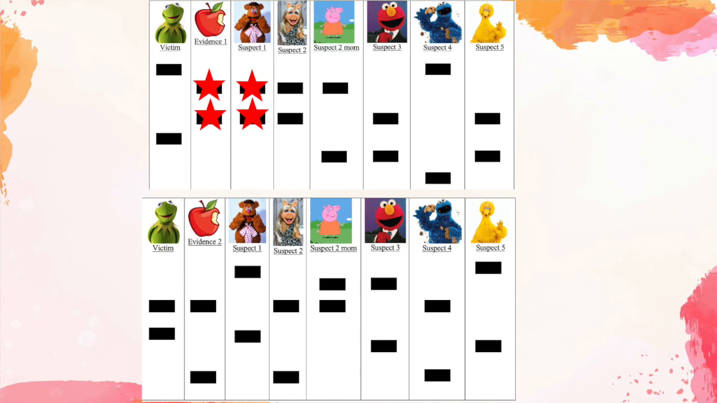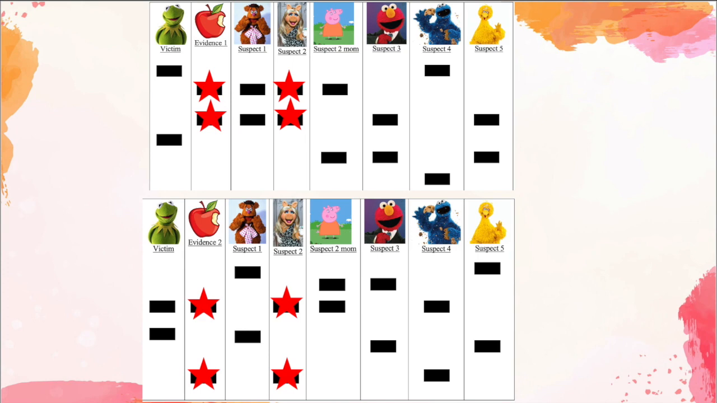Next up is Fozzie. As you can see by the red stars at the top, he matches both of the alleles at the first locus, but none at the second. Therefore, he cannot be the one who left the DNA on the apple. Now, let's look at Miss Piggy. And oh no, as you can see, all 4 of her alleles match the 4 that were left on the apple. So Miss Piggy was the one that killed Kermit? Let's continue and eliminate the rest of the suspects.